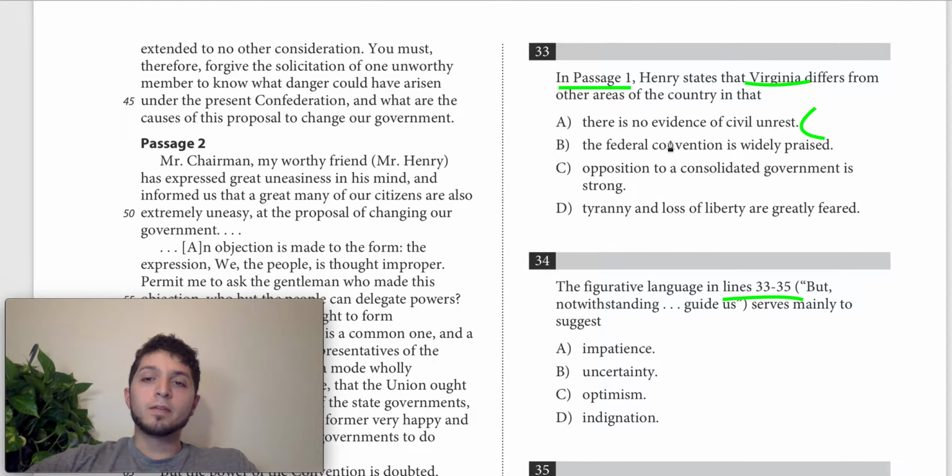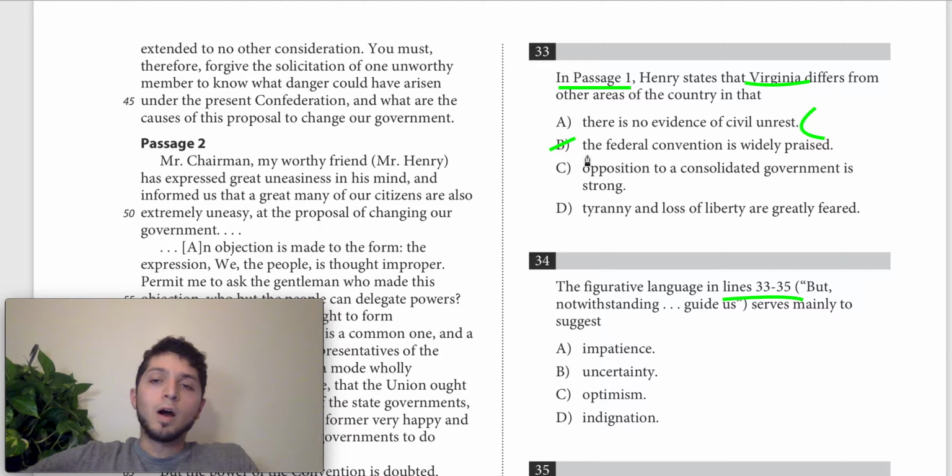B says the Federal Convention is widely praised. So in this specific sentence here, where he's singling out Virginia, he doesn't talk about the Federal Convention being widely praised. So we could eliminate B. C says opposition to a consolidated government is strong. Same thing within the text that we just found, where he's talking about Virginia. He doesn't mention opposition to the consolidated government. And same thing with D. Tyranny and loss of liberty are greatly feared.